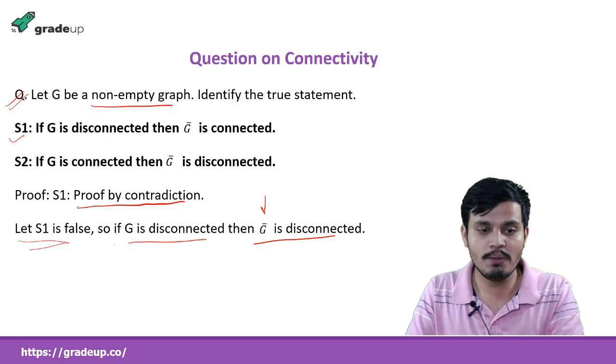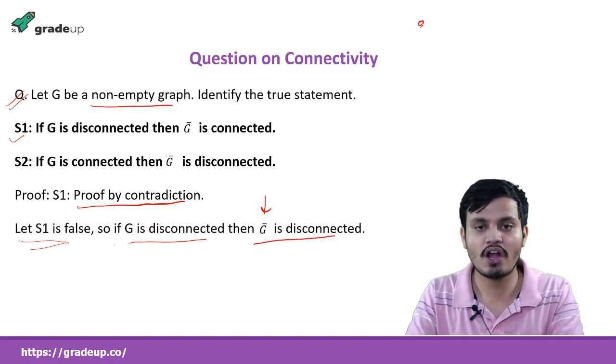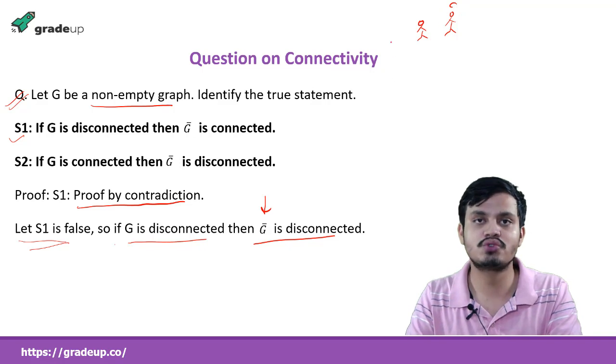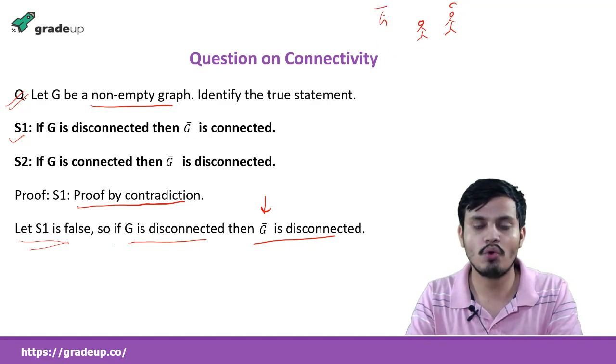When G complement is disconnected, it means there are two vertices, which I represent like this, such that there is no path between these two vertices in G complement.